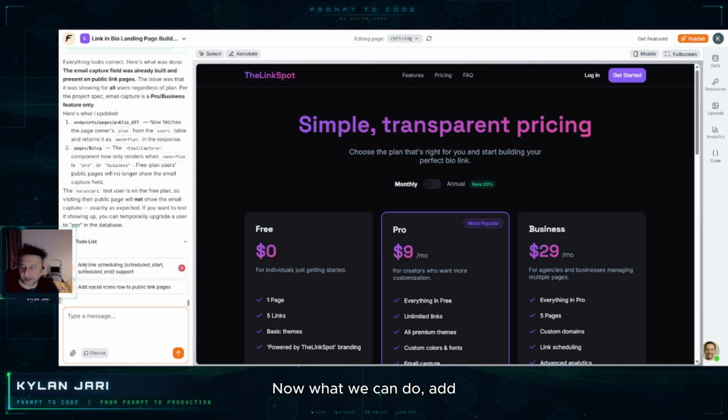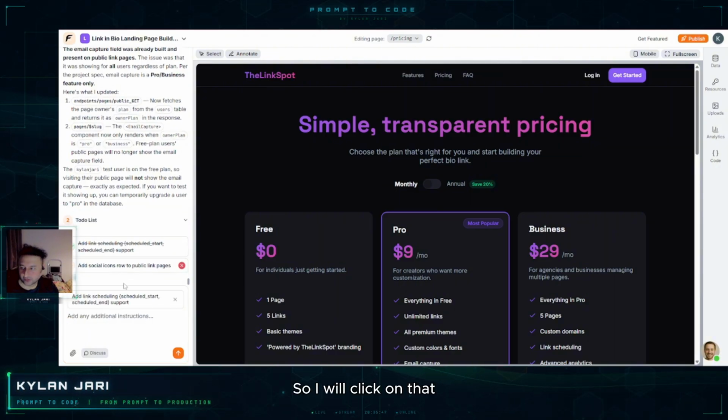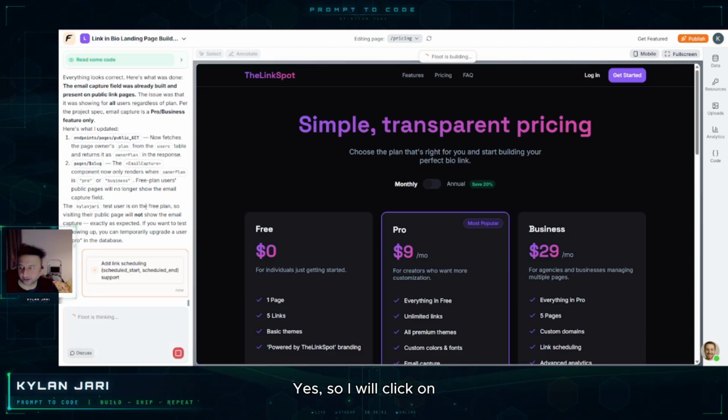Now what we can do is add a link scheduler. So I will click on that one. I can't add more than that. Yes, so I will click on send.